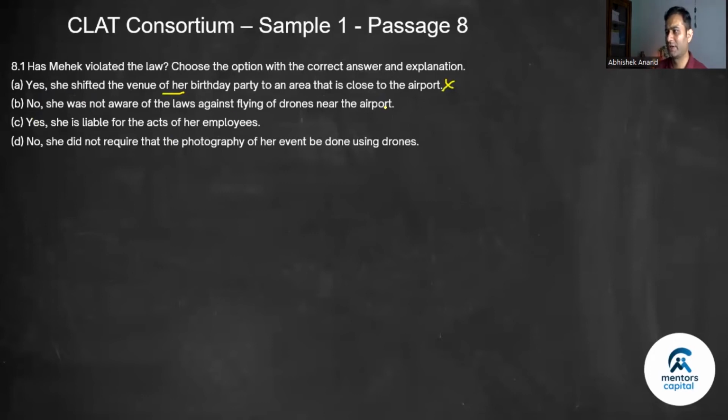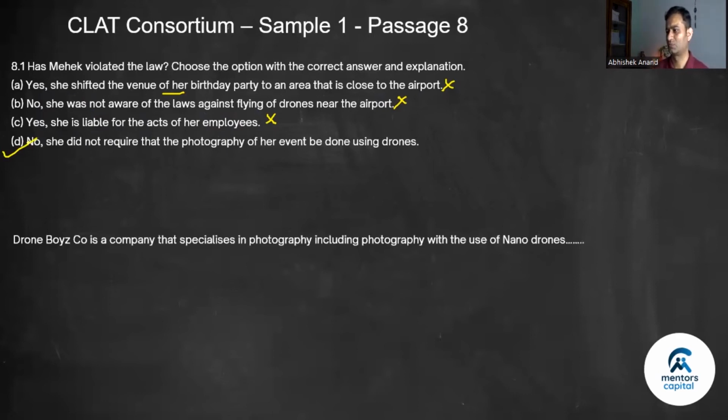No, she was not aware of the laws. We can't say this. Yes, she is liable for the acts of her employees. Rajat was not her employee, so out. No, she did not require the photography of her event to be done using drones. So we can't say either. So this is the better choice of the law. Okay, this one. All right. So from this information, it says including photography. Had it been that they only specialize in drone, then we could have assumed that Mahek knew that they only photograph using drones, but that was not the case. So therefore, D is the correct answer.